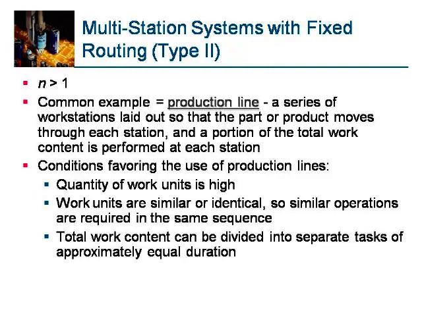Multi-station system with fixed routing, type 2, N is greater than 1. A common example is the production line: a series of workstations laid out so that the part or product moves through each station and a portion of the total work content is performed at each station. Conditions favoring the use of production lines: quantity of work units is high; work units are similar or identical, so similar operations are required in the same sequence; total work content can be divided into separate tasks of approximately equal duration.